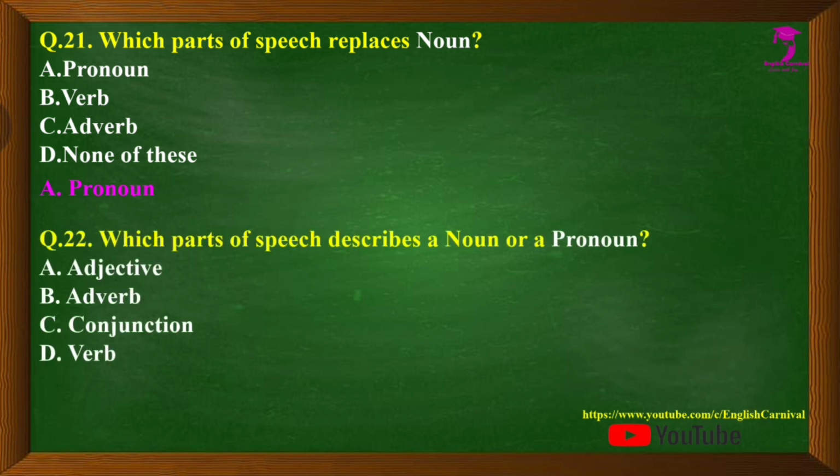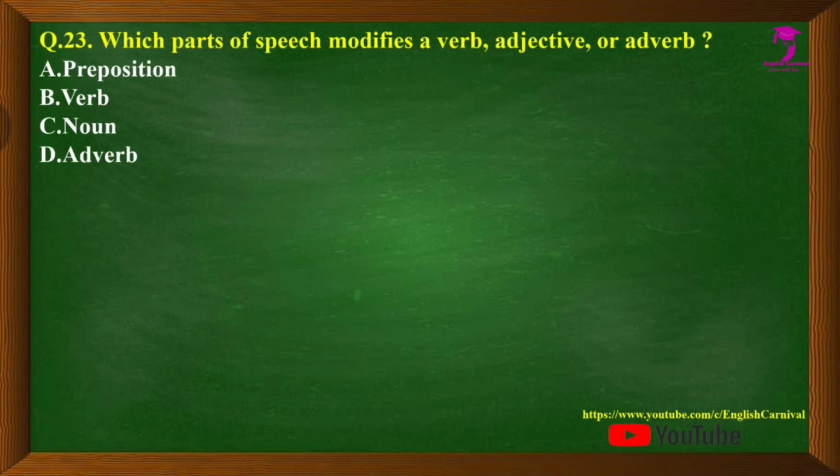Question number 22 we have which parts of speech describes a noun or a pronoun? Options are A. Adjective, B. Adverb, C. Conjunction, and D. Verb. The correct answer is A, that is adjective. Question number 23 we have which parts of speech modifies a verb, adjective, or adverb? Options are A. Preposition, B. Verb, C. Noun, and D. Adverb. The correct answer is D, that is adverb.